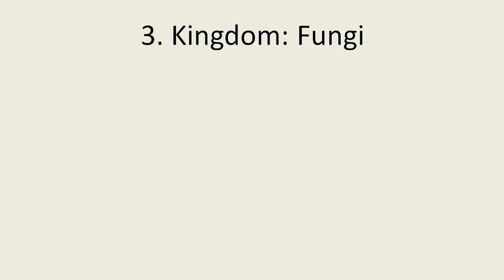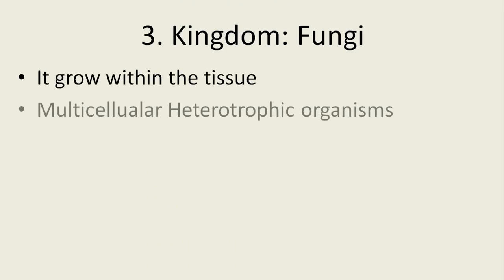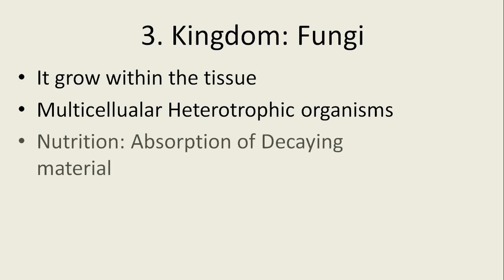Then third, kingdom Fungi. It grows within the tissue. They are parasitic in nature. They are multicellular heterotrophic organisms, which means chlorophyll pigment is absent. They depend for nourishment on another organism or on decaying matter. Their nourishment is carried out by an absorptive mechanism. On any decaying matter or in wet areas, they grow and absorb the food material from that tissue.